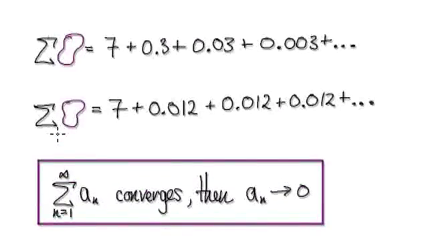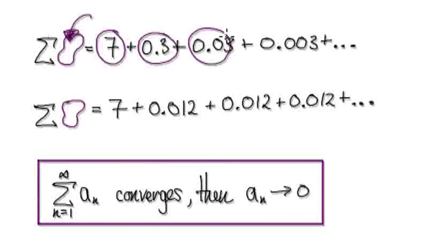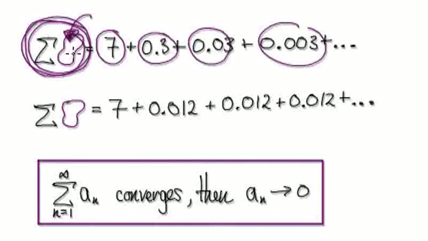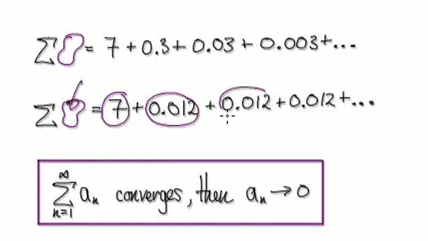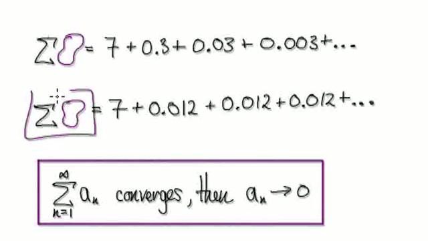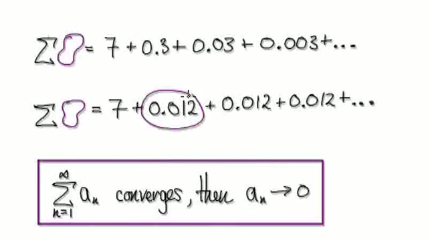So let's just look at this made up series. So here you've got 7, and then it's getting smaller and smaller here. This series here will converge. But then if you look at this made up series, 7, and then here you've got a small number plus exactly the small number. If you sum up everything from 1 to infinity, this will head towards infinity. It will diverge. It will just get bigger and bigger and bigger, because here you're adding.